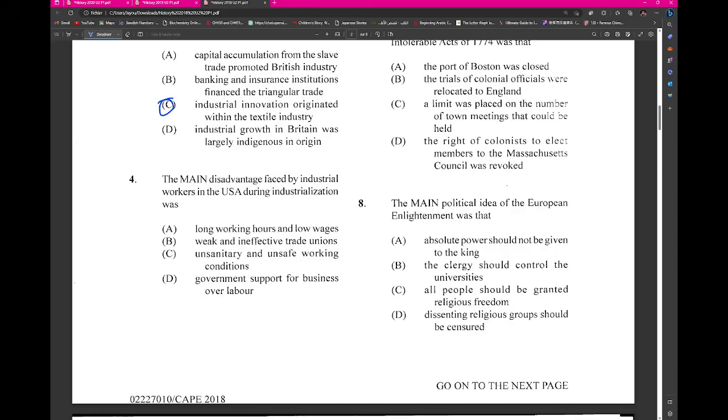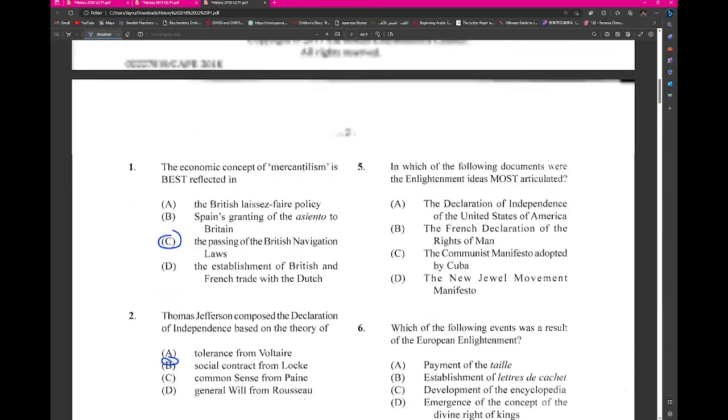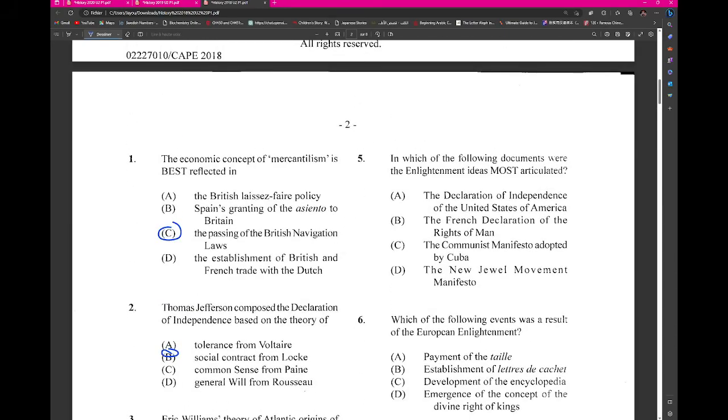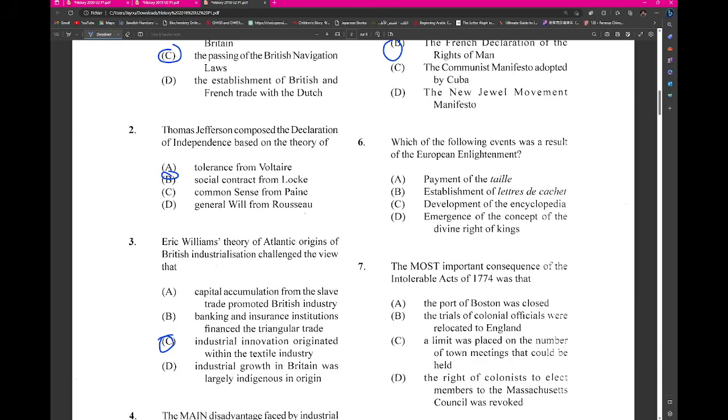The main disadvantage faced by industrial workers in the United States of America during industrialization was, let's see, unsanitary and unsafe working conditions. Right? The second is 5. In which of the following documents were the Enlightenment ideas most articulated? The French Declaration of Rights of Man. 6. Which of the following events was a result of European Enlightenment? This was the development of the encyclopedia.